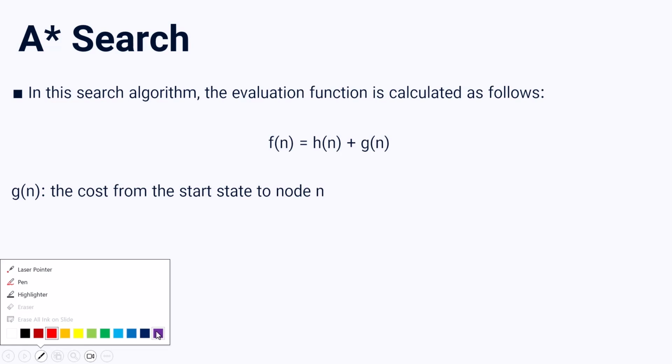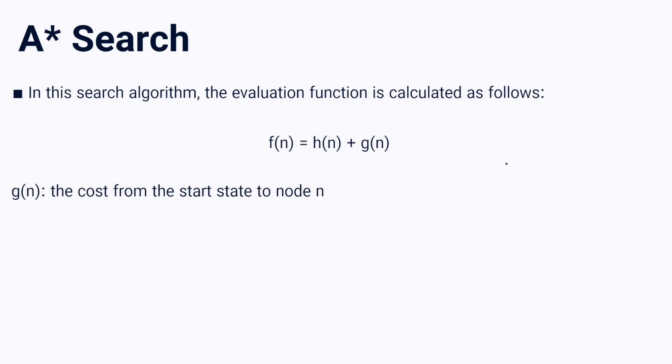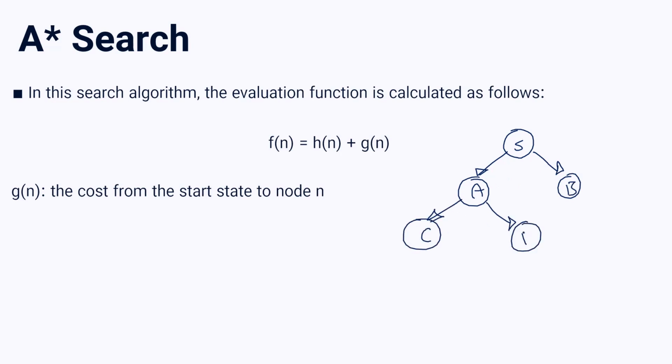So what does it mean? Consider this simple example. Consider I have my initial node here, S. It has two children, A and B. From A, I have two other children, C and D. So consider this cost is 5, this cost is 4. Here is 8 and here is 3.